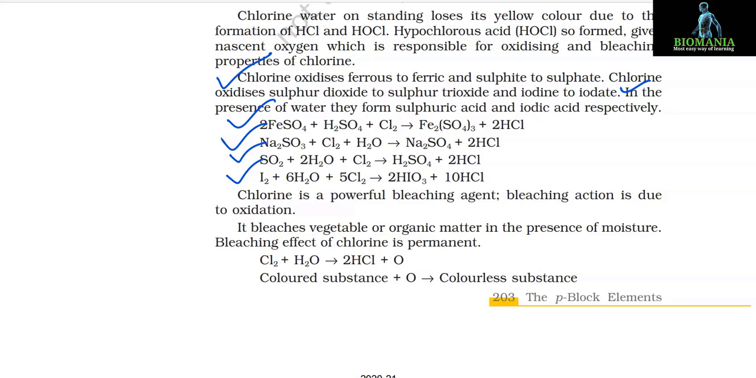Chlorine is a powerful bleaching agent. Bleaching action is due to oxidation. It bleaches vegetable or organic matter in the presence of moisture. The bleaching effect of chlorine is permanent. Cl2 plus H2O gives 2HCl plus O. Colored substance plus O gives colorless substance.